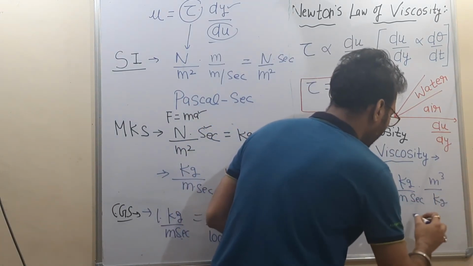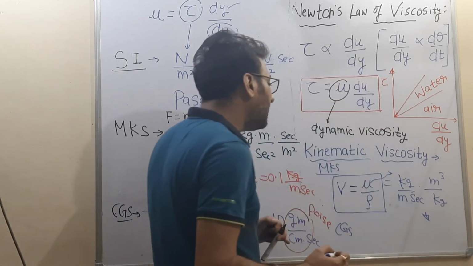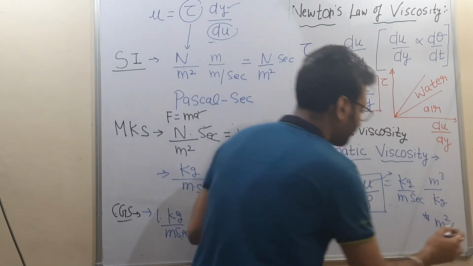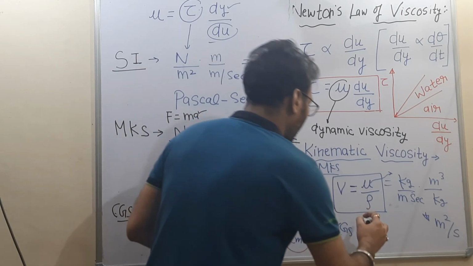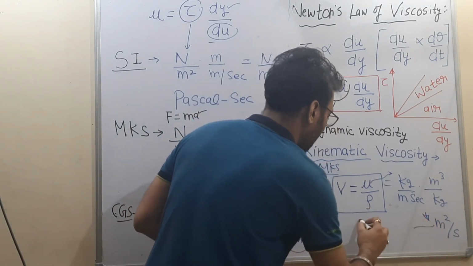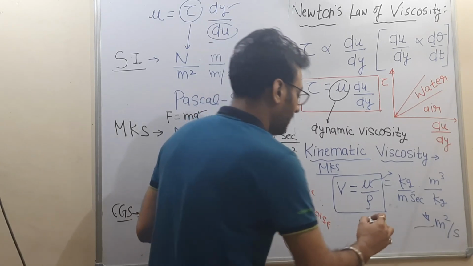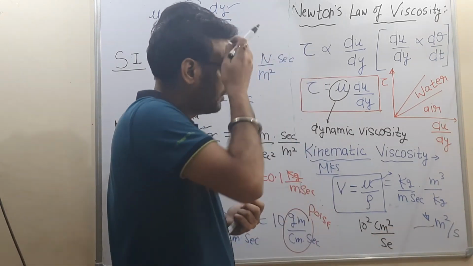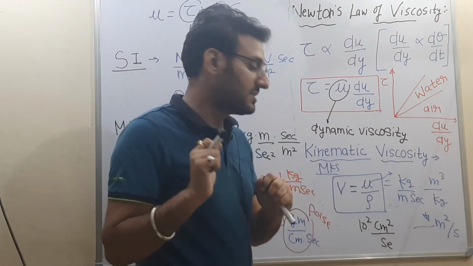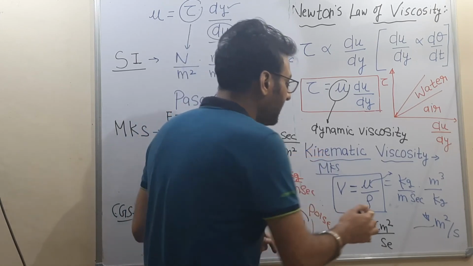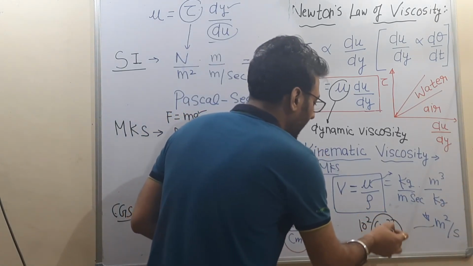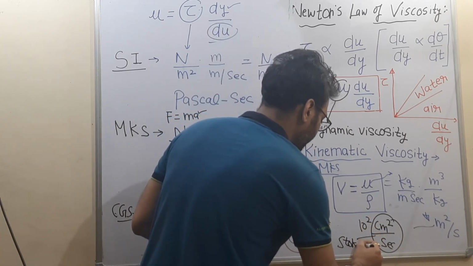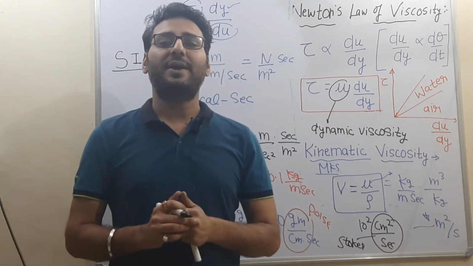So after solving, we will get the unit of kinematic viscosity in MKS unit as meter square per second. Now, as we already know, 1 meter is equivalent to 100 centimeter. So in CGS system, the unit of kinematic viscosity will be centimeter square per second, and centimeter square per second is known as Stokes. So we will stop here. Thank you everyone.